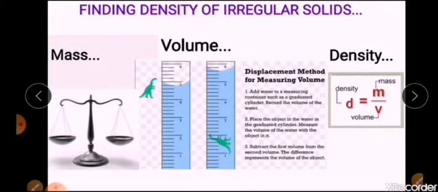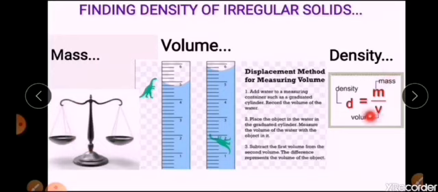Now to find the density, we know the equation D is equal to mass upon volume. Now mass of any objects, whether it be regular or irregular solids, we can find out simply by using a common beam balance. Just take the mass, you will get the value of mass. Now the problem is with volume.